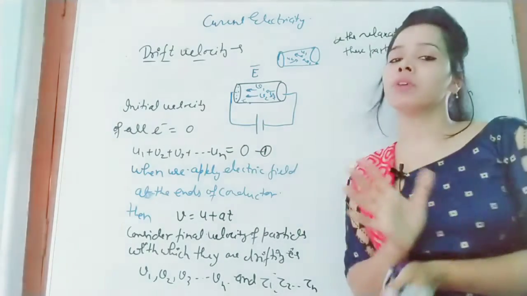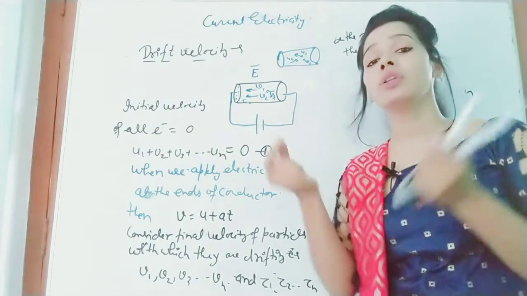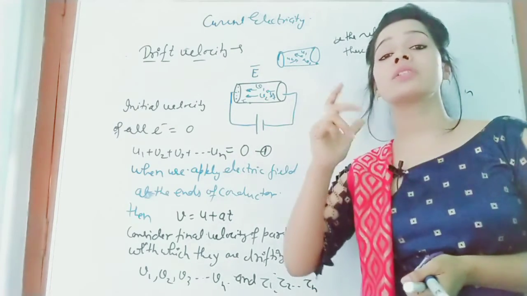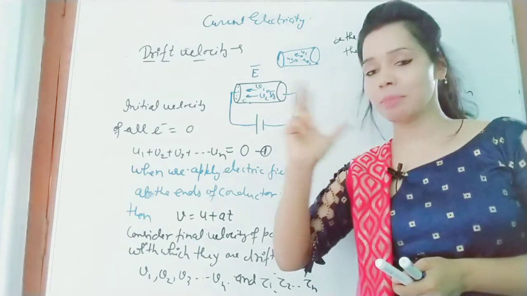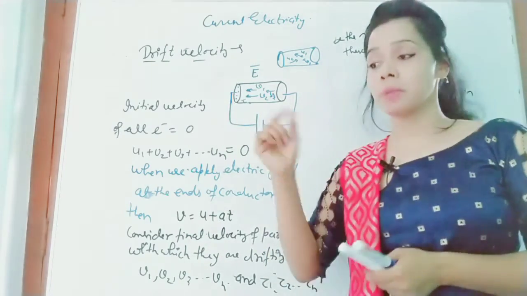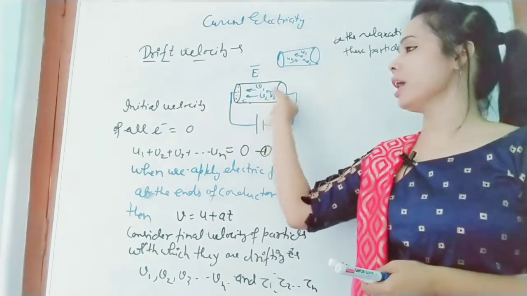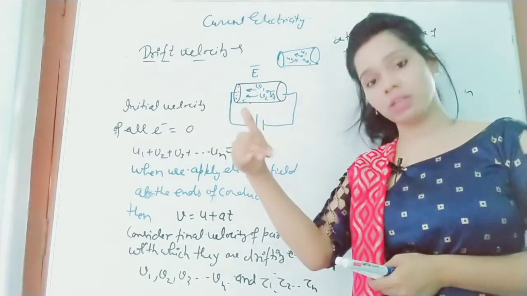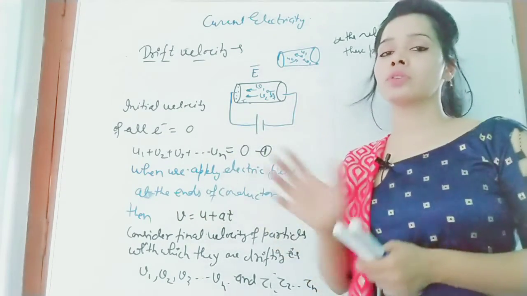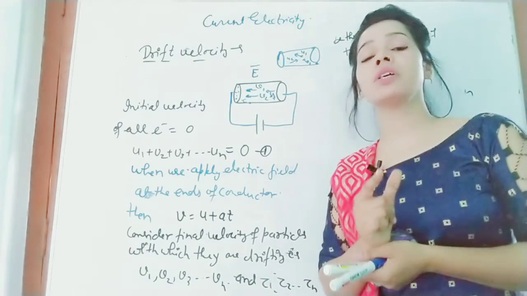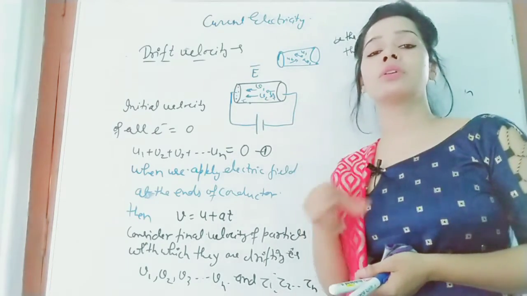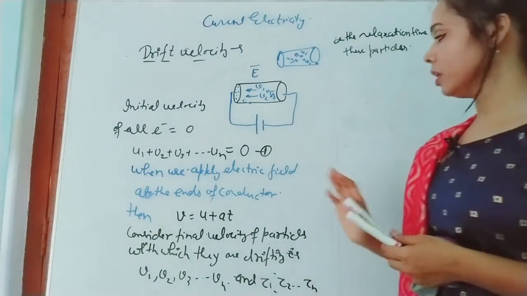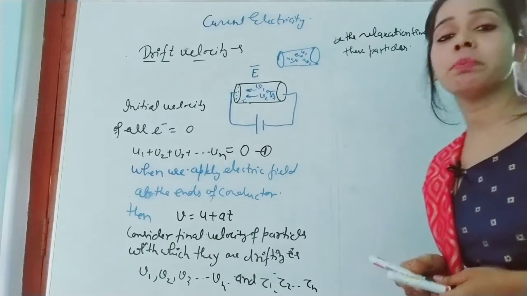In simple words, the relaxation time is the time interval between two successive collisions. Suppose tau 2 and tau n are the relaxation times of the other particles.